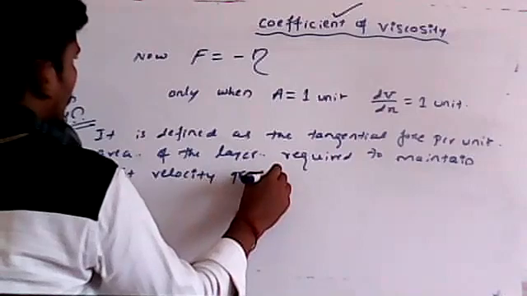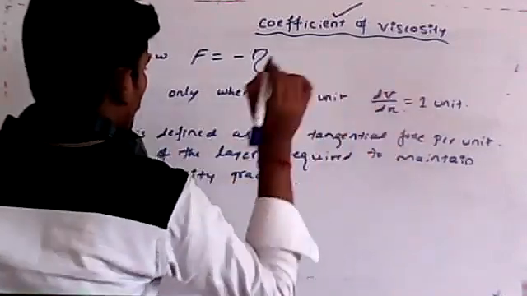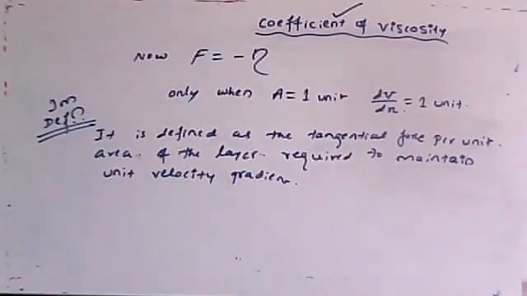Unit velocity gradient means what? This one. Is it okay, students? So that is called coefficient of viscosity.